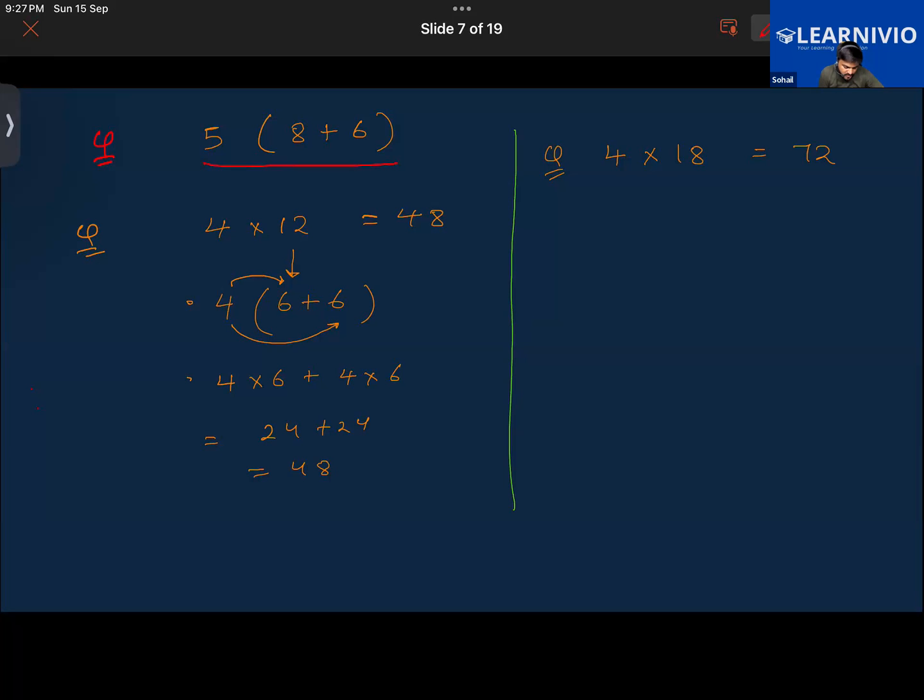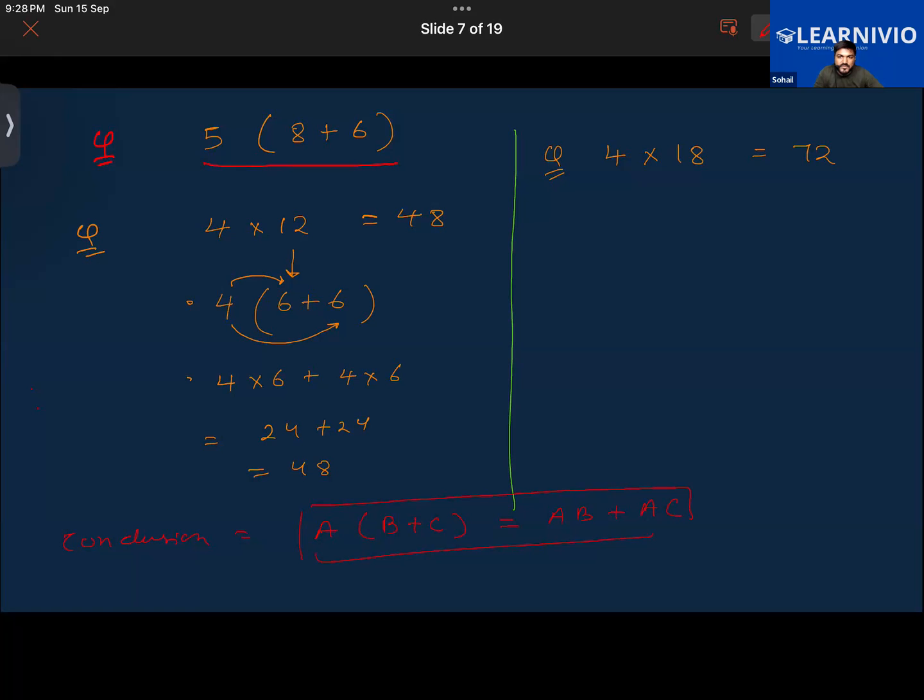Okay, good. So what we learned in the distributive property, let us conclude that. If there are three numbers A, B, and C, then A(B + C) will be equal to AB plus AC. That is the one line conclusion for the distributive property. If I am provided with three numbers A, B, and C, and B and C is an addition, it will be the same as A multiplied with B, that is AB, plus A multiplied with C, that is AC.